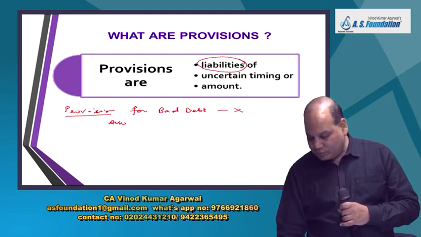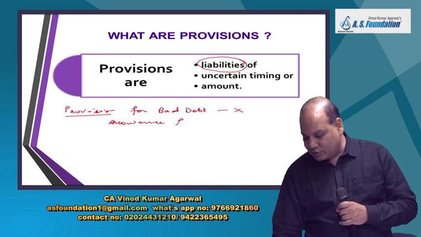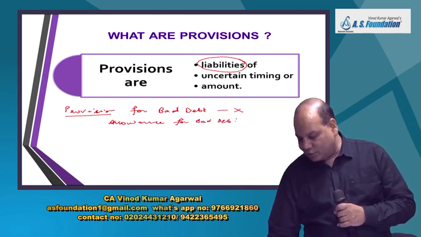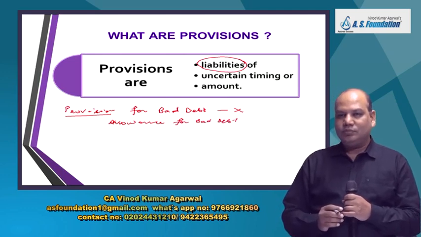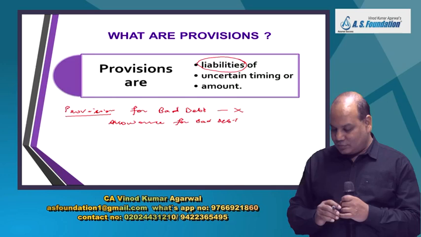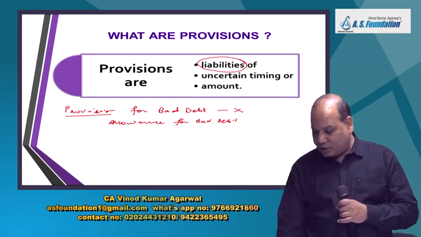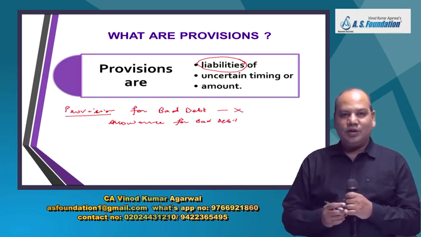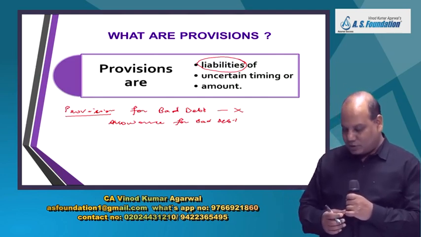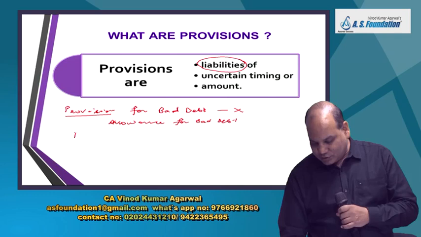So therefore, henceforth you will write allowance for bad debt. It's a valuation allowance. The value of your asset has reduced. There is no liability. The value of the asset has reduced. So provision for bad debt, provision for discount on debtors are allowances. They are reductions in the value of an asset. Okay, tell me whether this is right.